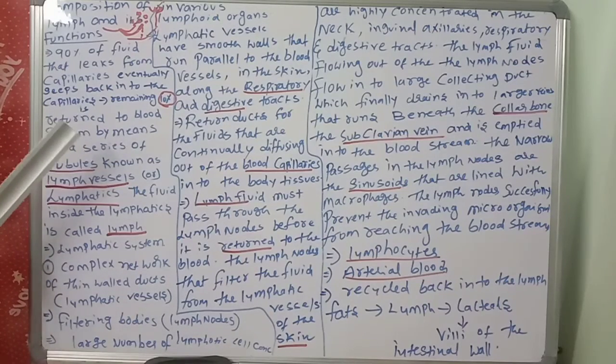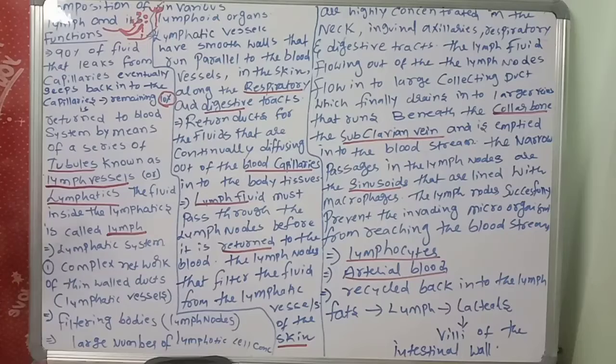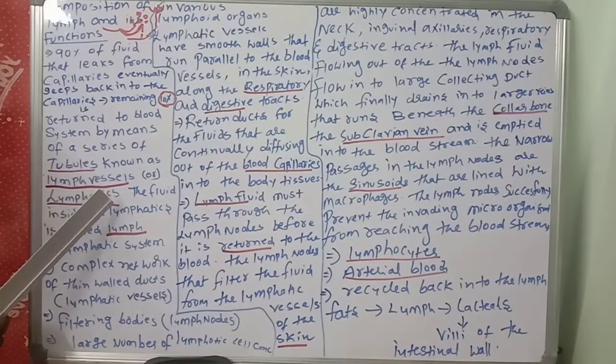The fluid inside the lymphatics is called lymph. What is lymphatics? Lymphatics means nothing but lymph vessels. This is very important. So the 10% which comes out from the capillaries goes back to the blood through one system. That particular system is called the lymphatic system.